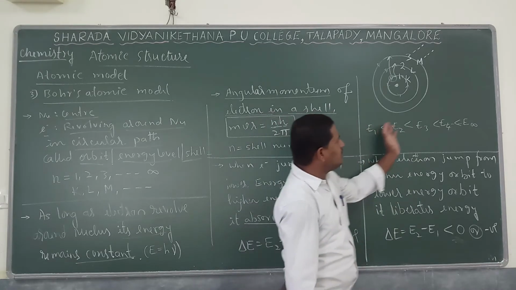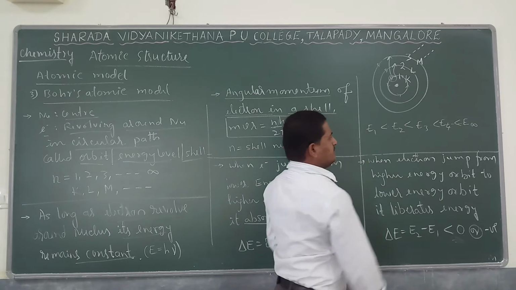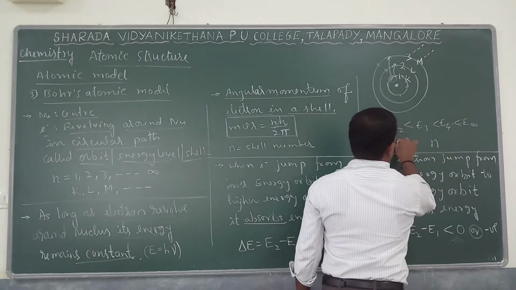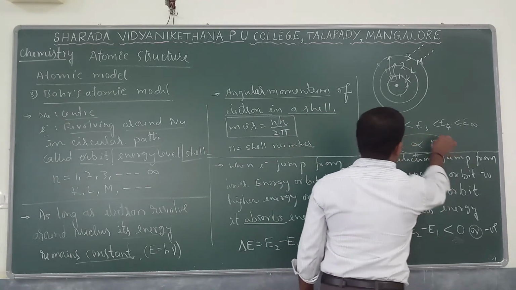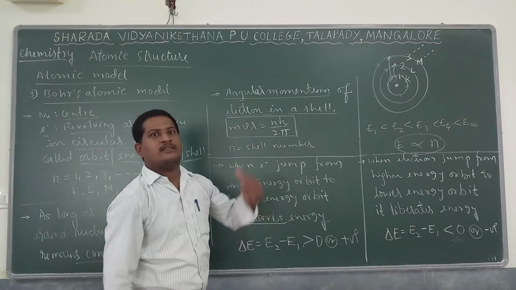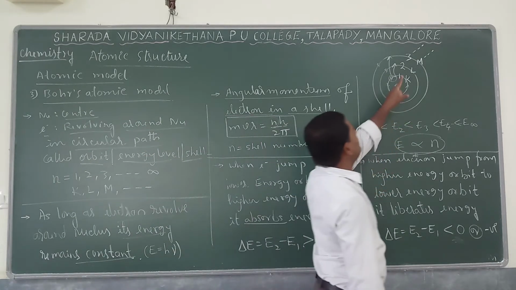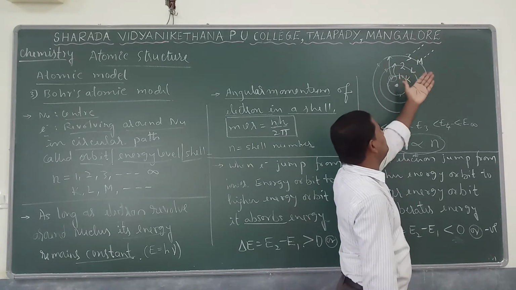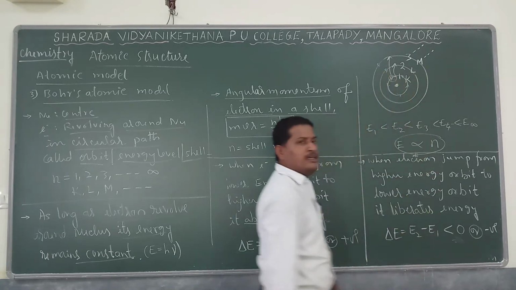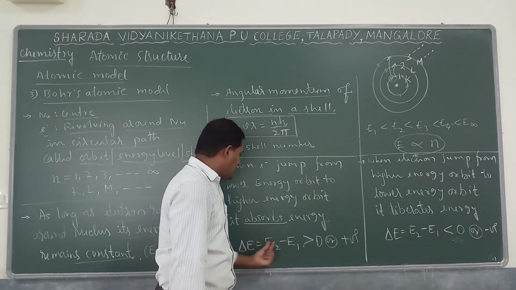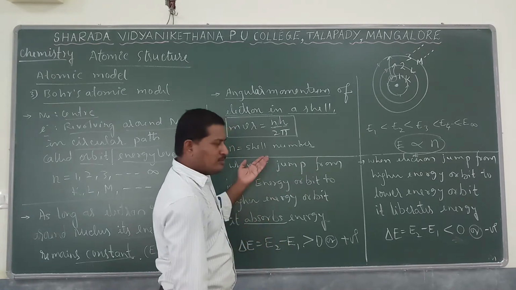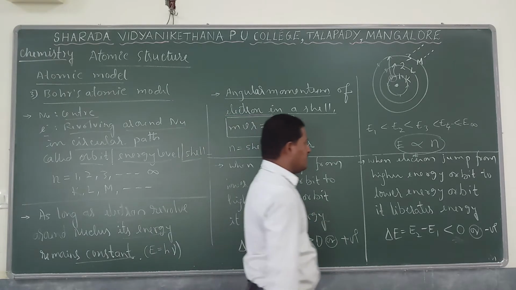As the shell number increases, as the n value increases, the energy also goes on increasing. Higher the n value, greater the energy. That means an electron present in the third shell has more energy than an electron present in the first shell. So during absorption the energy difference is going to be greater than 0.